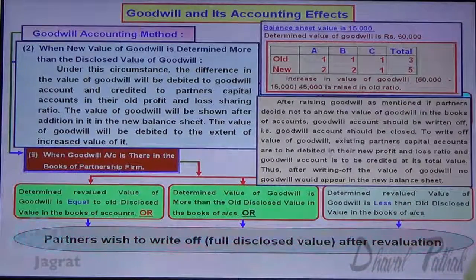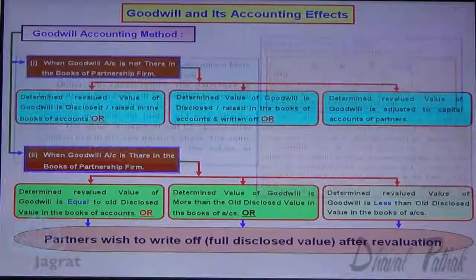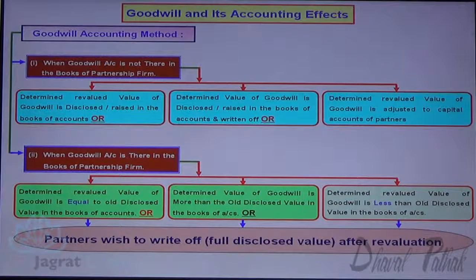Next. Now the third option. The determined value of goodwill is less than the old disclosed value in the books of accounts.